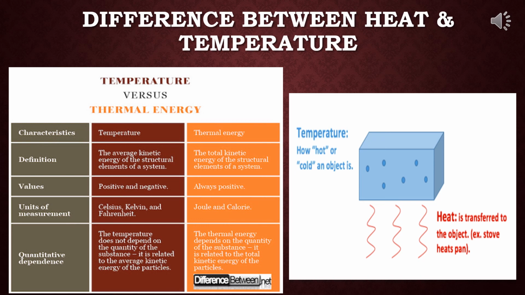So temperature may be positive or negative. Thermal energy is always positive. Now temperature may be in Celsius, Kelvin or Fahrenheit, and heat is always in joule or calorie. That means these are the units of measurement. And last one, the temperature doesn't depend on the quantity of the substance. It is related to the average kinetic energy of the particles. And the heat or thermal energy depends on the quantity of the substance. It is related to the total kinetic energy of the particles. Hope you have understood this. This is a very important question.